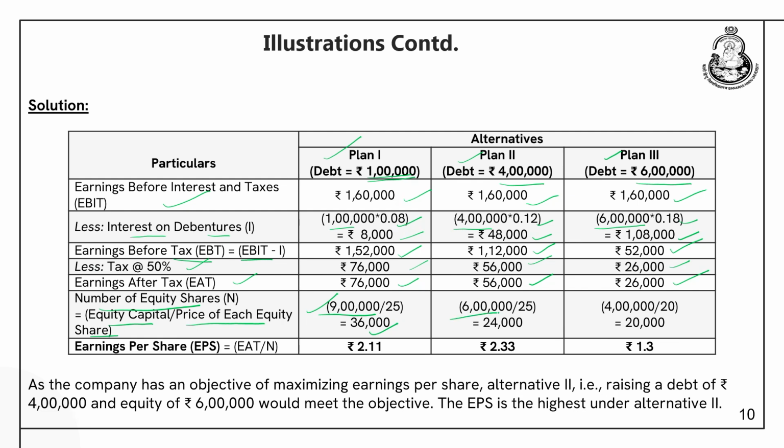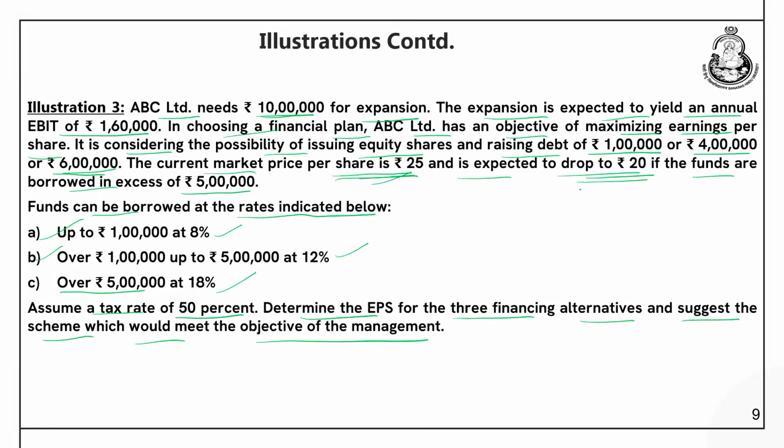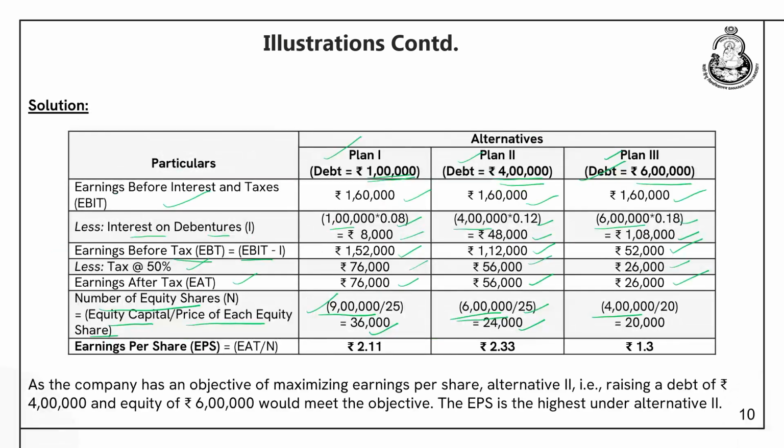For plan 2, the company has used 4 lakh of debt. So, remaining 6 lakh is through equity and the price per share is 25. So, this comes out to be 24,000 equity shares. In plan 3, you have to pay attention. The company issued 6 lakhs through debentures and the remaining 4 lakhs is through equity. But it is mentioned if the company uses more than 5 lakh of debt, the market price per share drops from rupees 25 to rupees 20. So, we have to take this into consideration. So, 4 lakh divided by 20, this comes out to be 20,000.